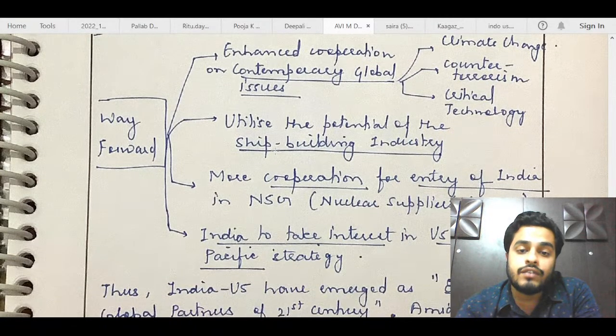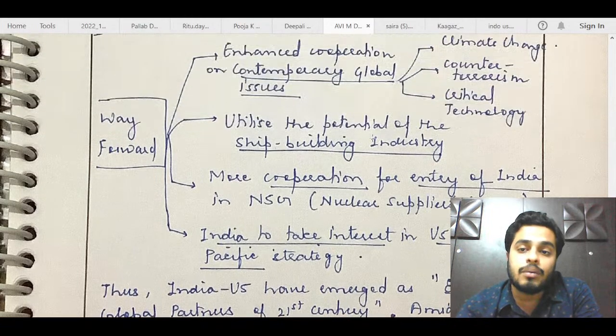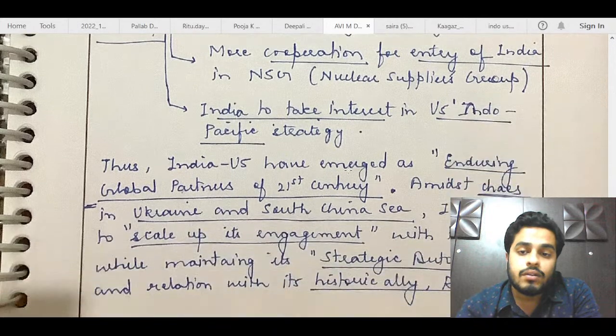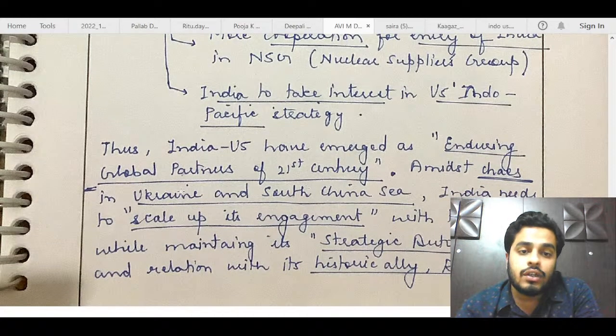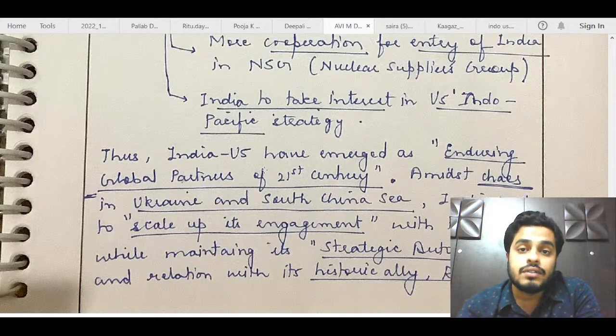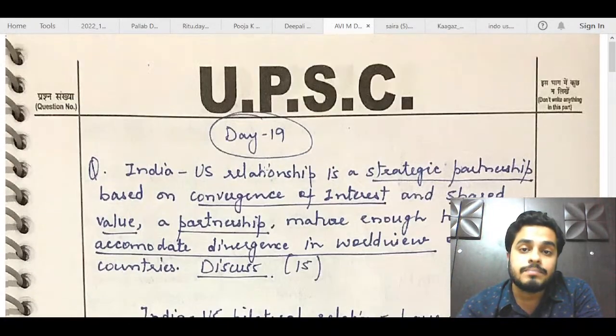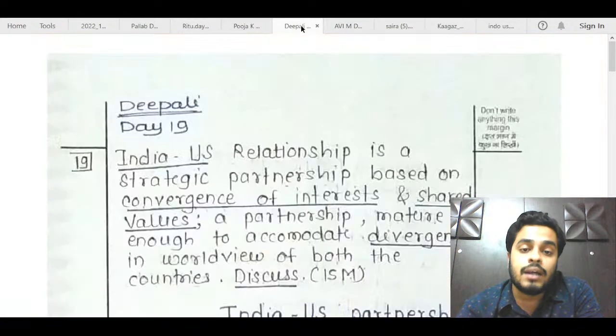Way forward is also fine. Decent way forward: energy, climate change, the building industry. Military and security cooperation could be talked about a bit more here. Enduring global partners of the 21st century, in Ukraine, South China Sea, India needs to scale up its engagement with the US while maintaining its strategic autonomy in relation with its historic ally Russia. So, okay, fine. No need to bring Russia in the conclusion here. Just try to give a futuristic presentation of how India-US partnership should move ahead, and I think that would be sufficient. But still, this is a very good answer, and I think you will get 6.5 out of 15 in this answer, Abhi.